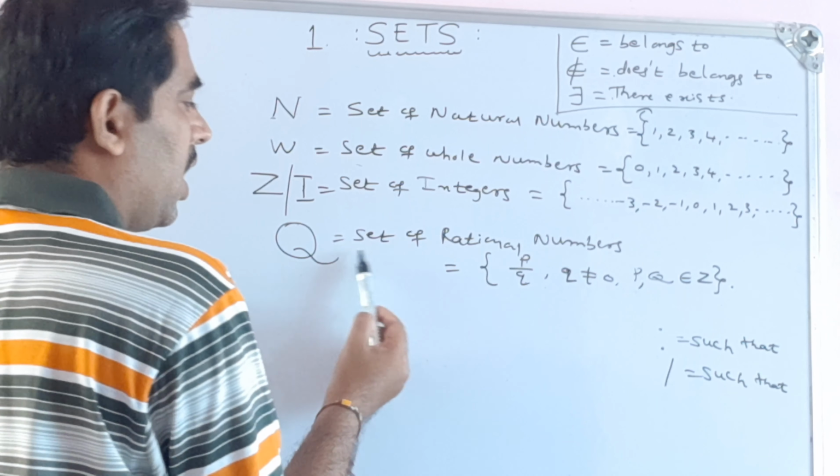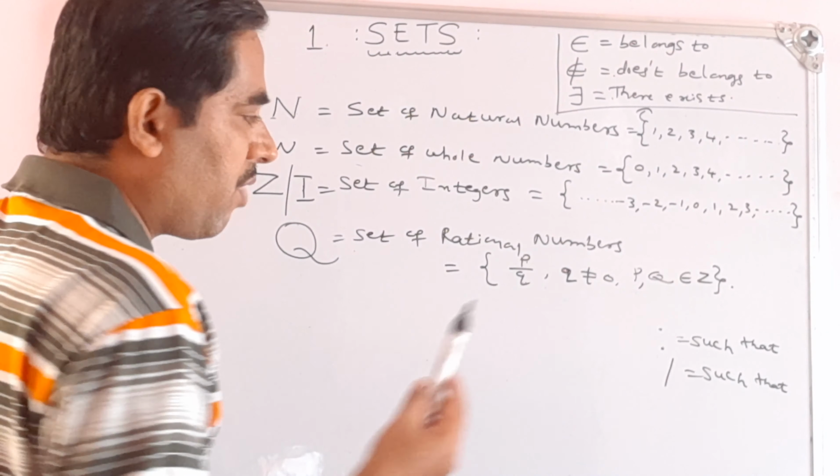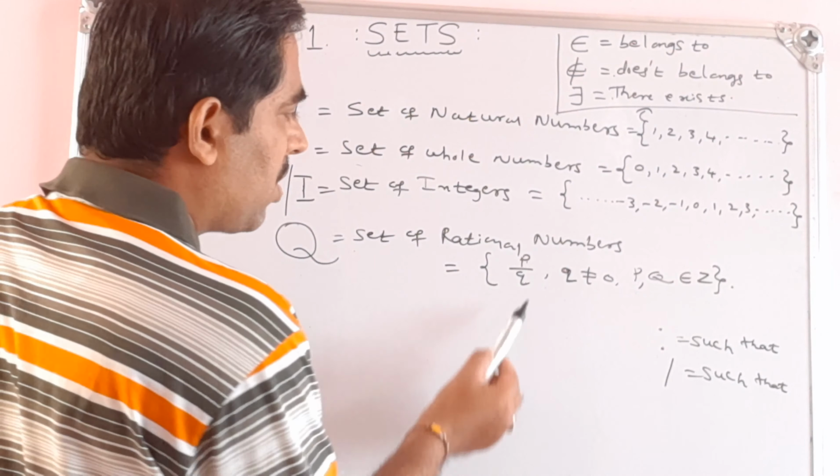So here, the set of rational numbers means they should be of the form p/q, where the denominator should not be 0, because if it becomes 0, then it will be infinity. So p and q, numerator and denominator, belong to this set of integers.